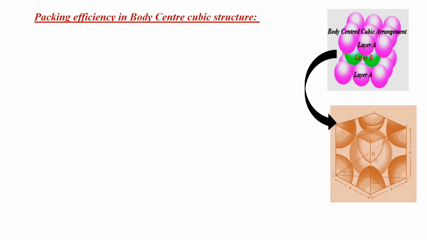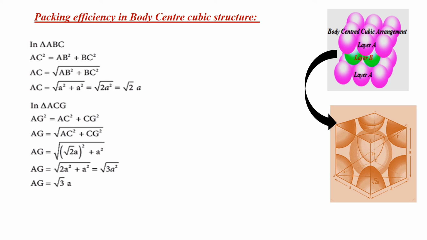And now packing efficiency in the body centered cubic structure. This is the arrangement of the body centered cubic lattice. Now calculate the packing efficiency in BCC. This is a triangle ABC.